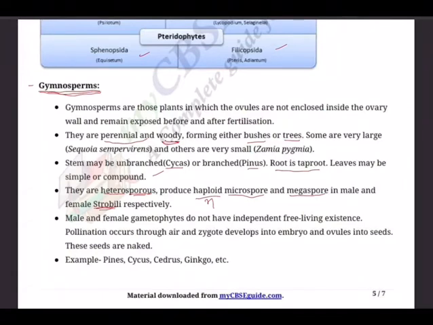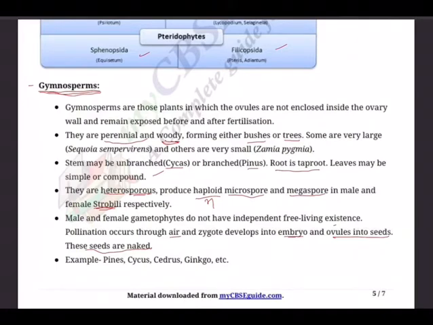So male and female gametophytes do not have independent free living existence. Pollination occurs through air and the zygote develops into an embryo, and ovules become seeds. So if someone asks you what are seeds, your reply should be, as a biology student, developed ovules are seeds. And what's a fruit? Developed ovary is a fruit. And the seeds, developed ovules, are naked. That's why the group is called gymnospermae.